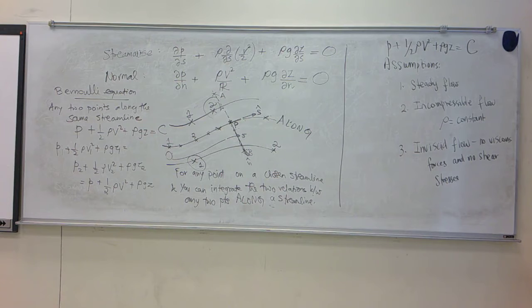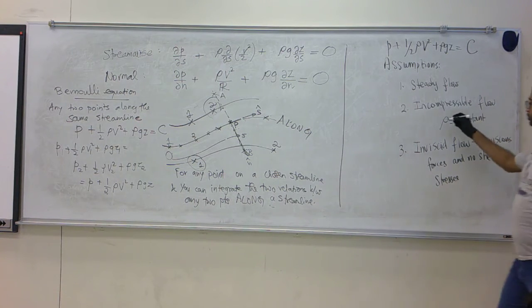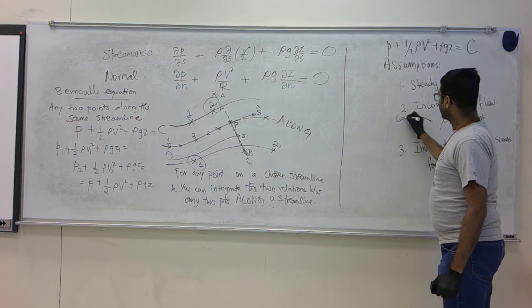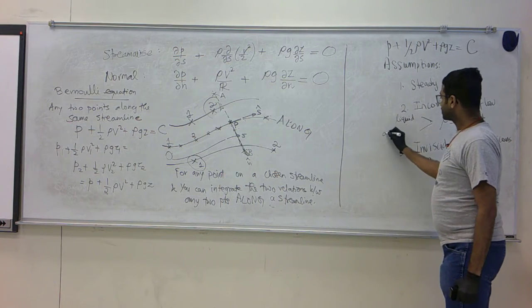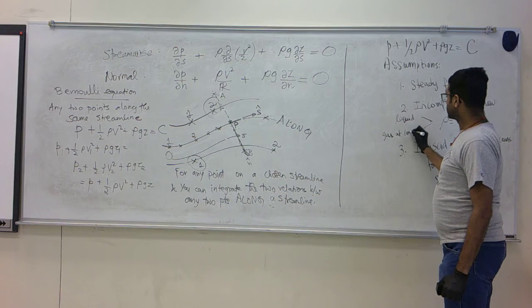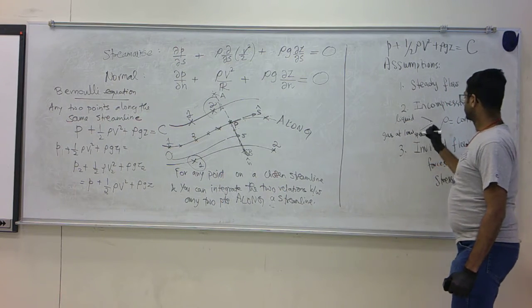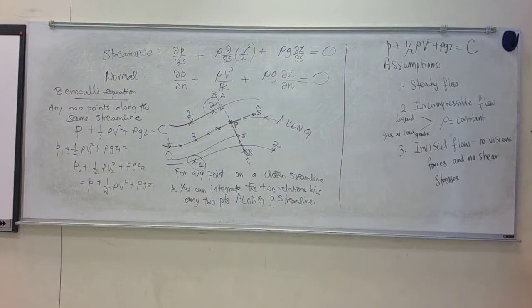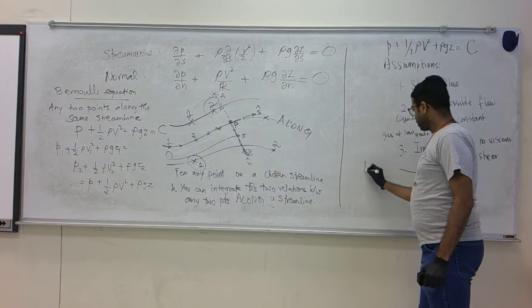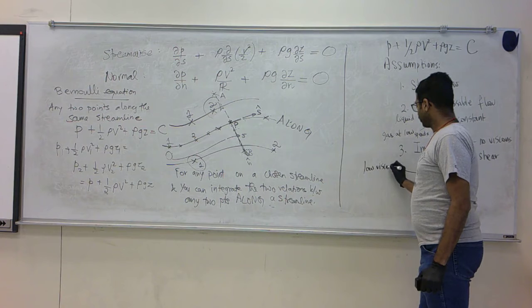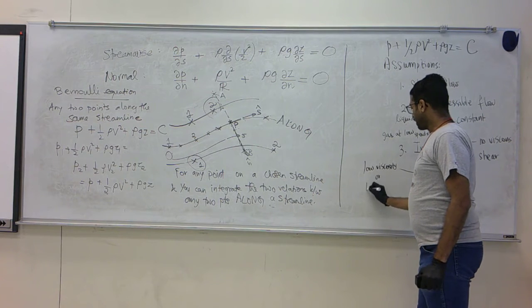When you apply this equation, you need to make sure that the density of the fluid can be reasonably taken to be a single value, a constant. It can be a liquid, or it can be gases at low speeds. And the flow needs to be more or less inviscid, meaning very low viscosity or very low speeds.